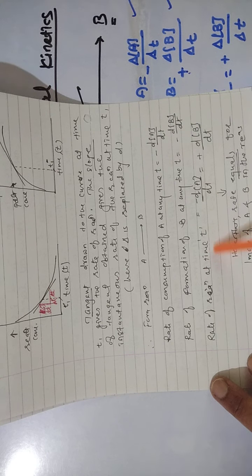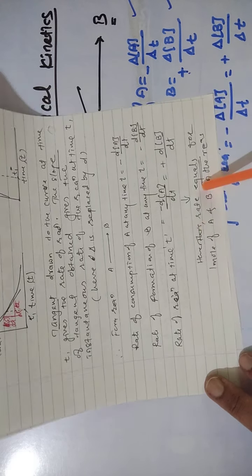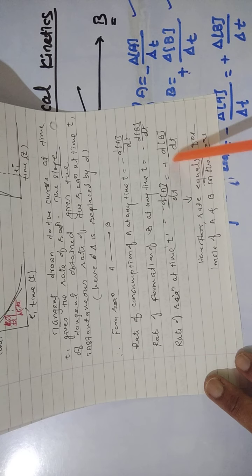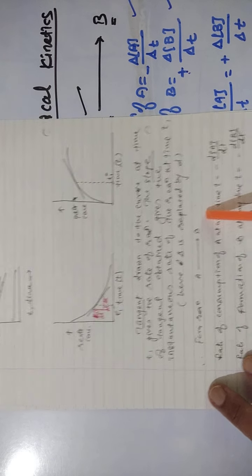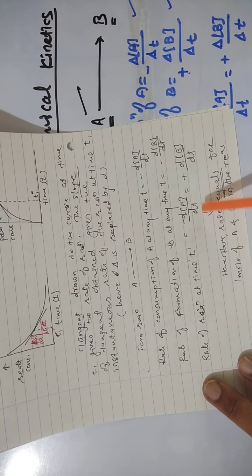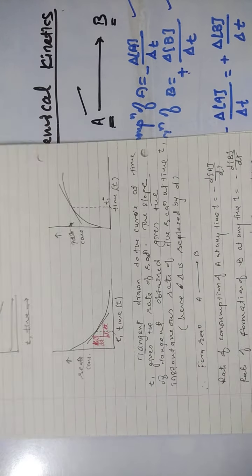So rate of reaction at time t is equal to minus change in concentration of A divided by change in time, which is equal to plus change in concentration of B divided by change in time. Here in this case, the two rates are equal because 1 mole of A is converted to 1 mole of B. That's why the two rates are equal. Here the rates are equal for 1 mole of A and 1 mole of B in the reaction.